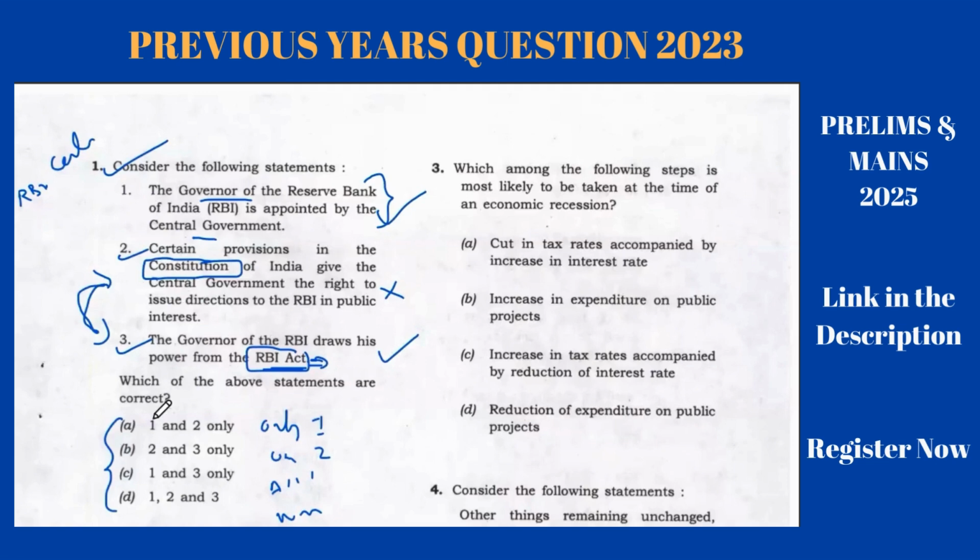So here we will reach the answer: when 2 is eliminated, you have 1 and 3. The answer might be C, that is 1 and 3.